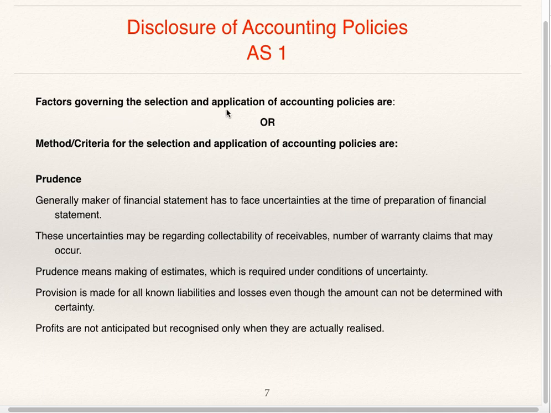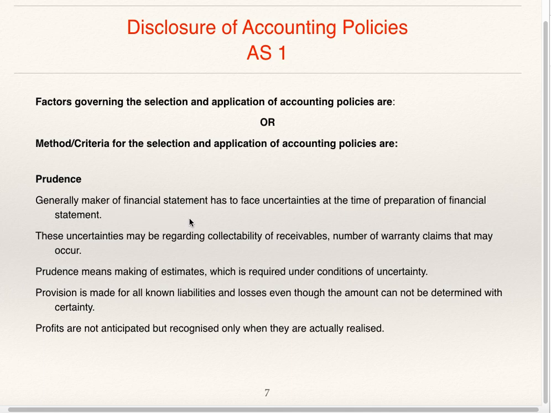Factors governing the selection and application of accounting policies, or methods or criteria for selection and application of accounting policies. That means while selecting accounting policies, what factors are to be considered? First is prudence. This is also known as conservatism.